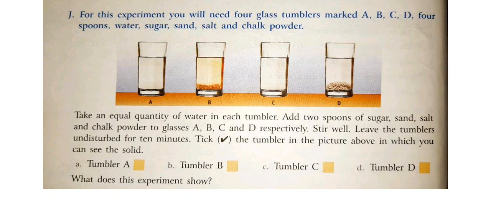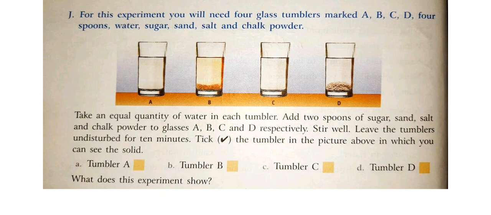In which will the solid be visible? Of course in B and D. In tumbler B you are taking sand. Sand will not mix with the water. It is not soluble in water. Tumbler D, chalk powder. It is also not soluble in water. So B and D you have to tick mark as the answer to this question.